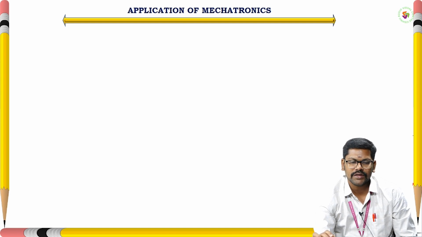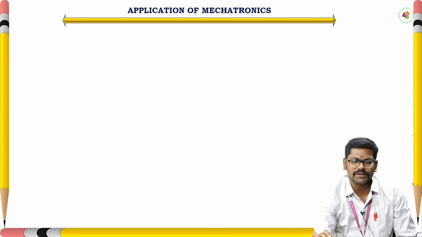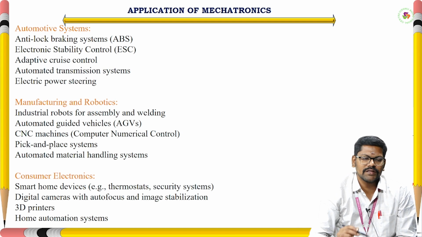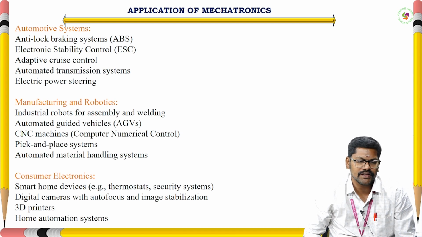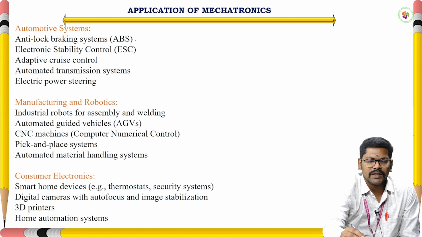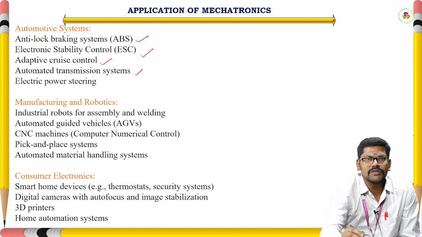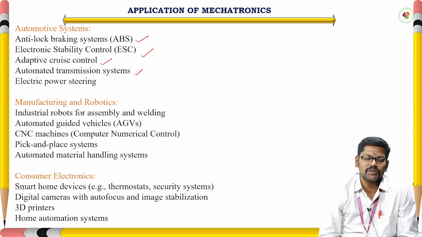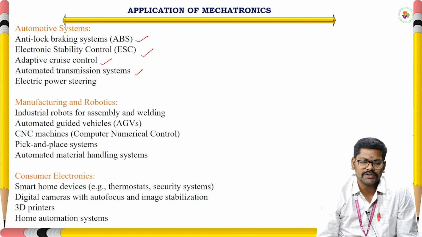Now we'll move to the next one, applications of mechatronics, and we'll see different applications under various areas. First we will start with automotive systems. Especially we are using anti-lock braking system, electronic stability control, adaptive cruise control, automated transmission system, and even electric power steering; we are also using mechatronics components.